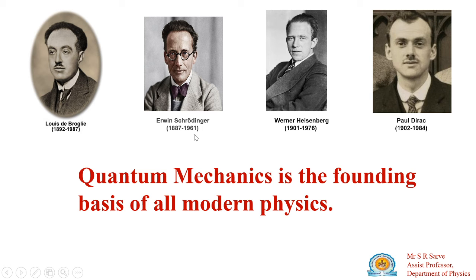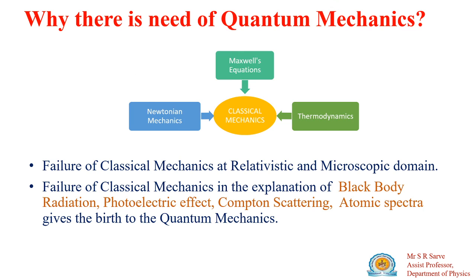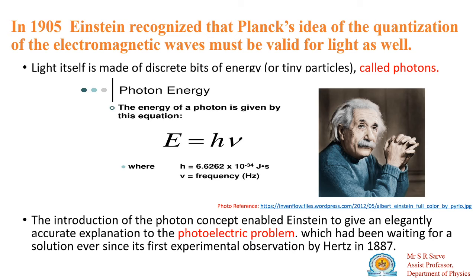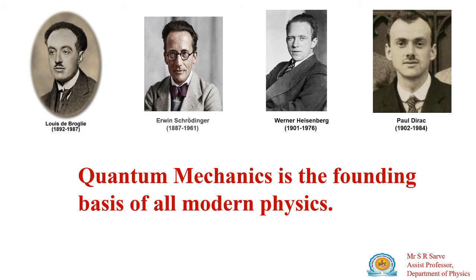So what we have learned is that the first idea was introduced by Planck, then Einstein, then Bohr, and this gives the basics of quantum mechanics. Then Schrödinger, Heisenberg and Dirac formulated the matrix and wave formulations of quantum mechanics. These people built the basics of quantum mechanics, which is the founding basis of modern physics.